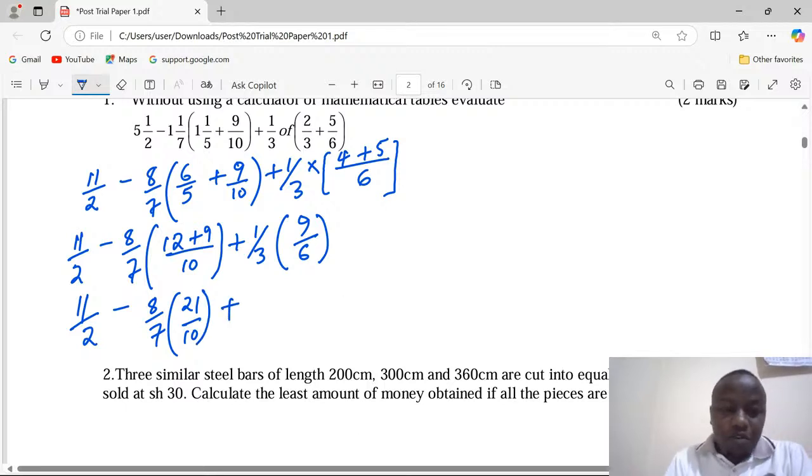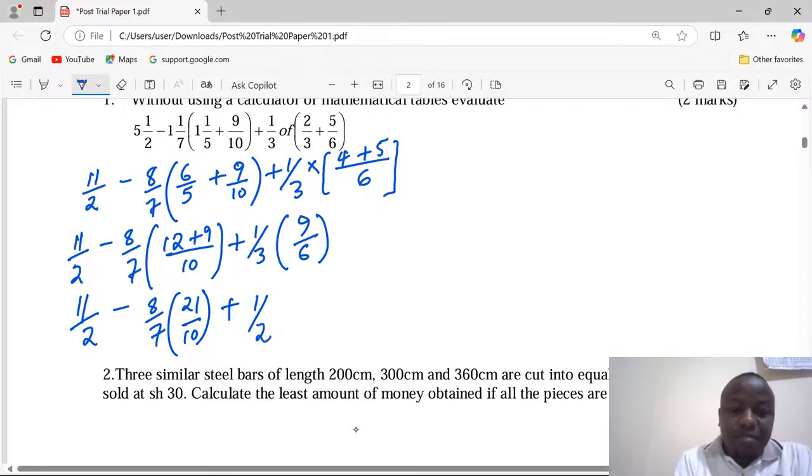When you perform, you can now open brackets because whatever was inside the brackets has been performed. So we can now multiply a third by 9 over 6, and this is going to give us 3 out of 6, which is simply half. From that part we get a half.